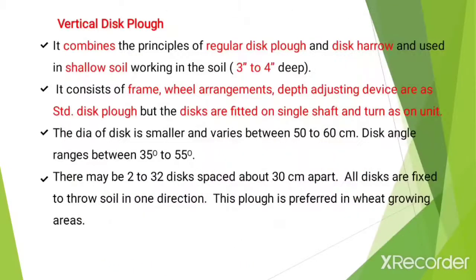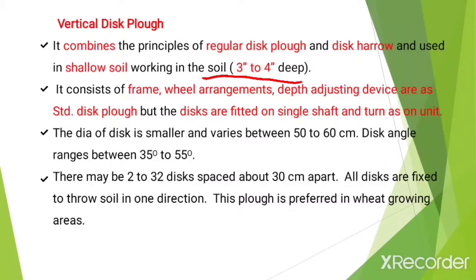Next type of disc plow is the vertical disc plow. It combines the principle of the regular disc plow and the disc harrow, and is used for shallow soil working, about 3 to 4 inches deep. It consists of a frame, wheel arrangement, and depth adjustment device as in a standard disc plow, but the discs are fitted on a single shaft and turn as one unit.